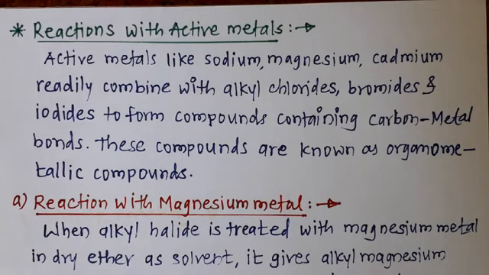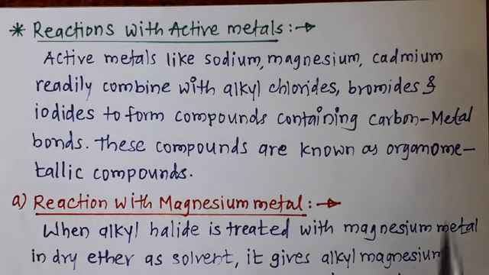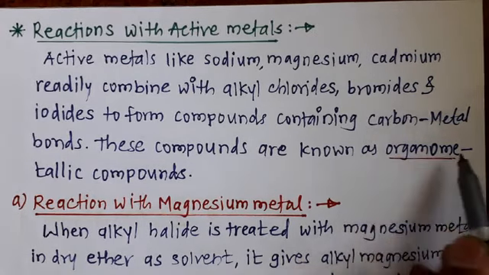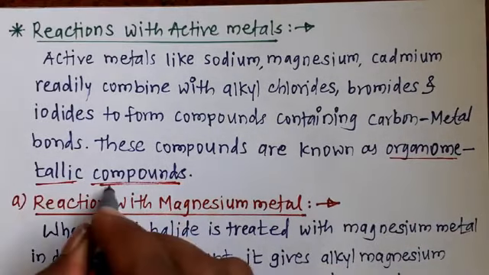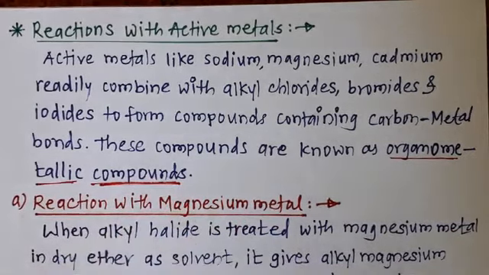This type of compound is called an organometallic compound. Organometallic compounds means compounds which have a carbon-metal bond, and these are formed by the reaction of alkyl halides with active metals.